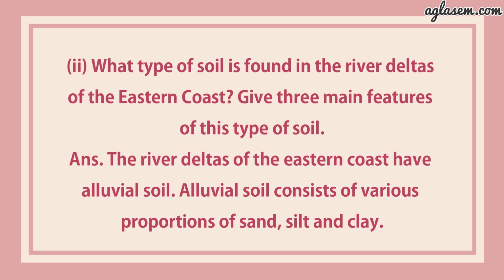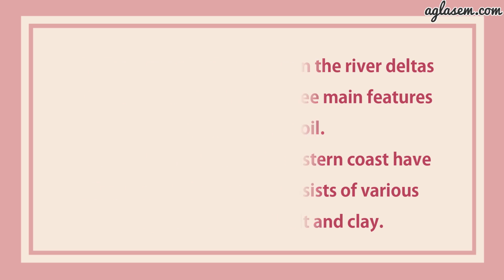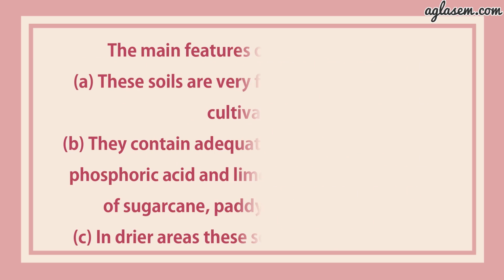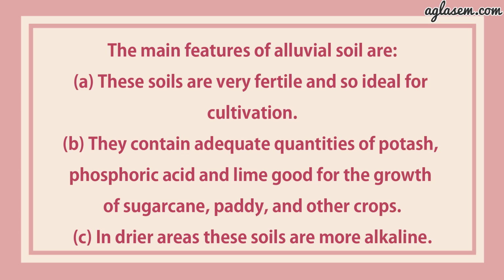So the answer is the river deltas of the eastern coast have alluvial soil. Alluvial soil consists of various proportions of sand, silt and clay. The main features of alluvial soil are: first, these soils are very fertile and so ideal for cultivation. Second, they contain adequate quantities of potash, phosphoric acid and lime, good for the growth of sugarcane, paddy and other crops. Third, in drier areas, these soils are more alkaline.